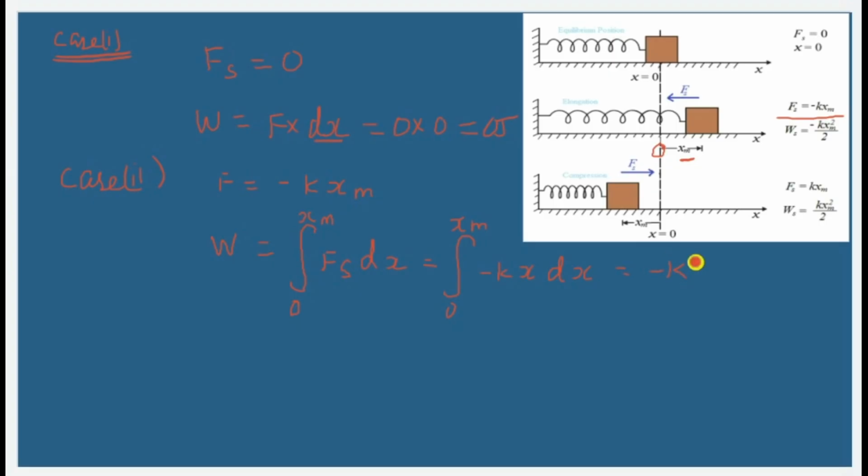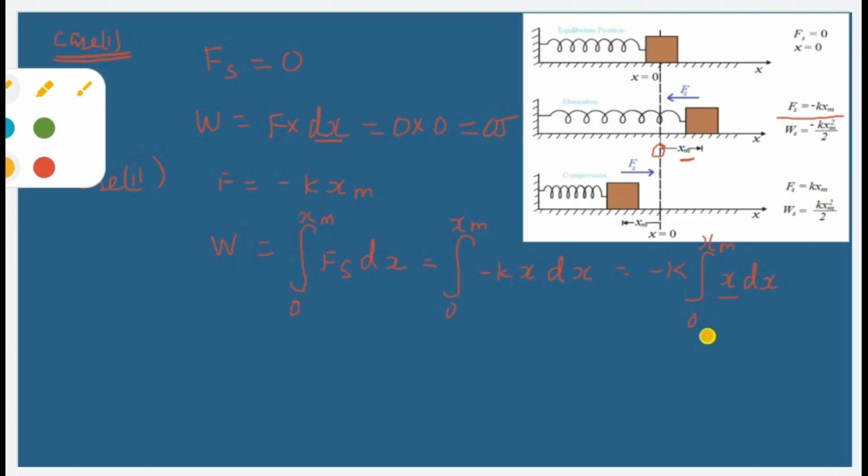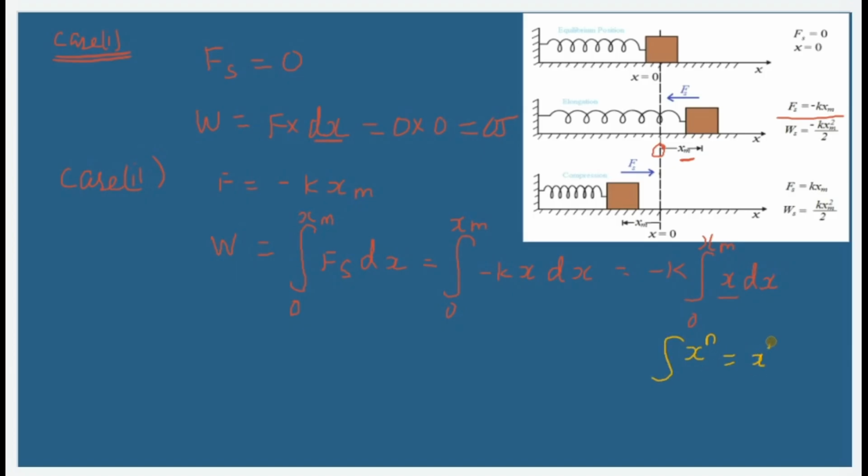K is a constant, so let us take the constant out of this. If I'm taking the constant and minus sign out of it, then I'll be having integral of 0 to xm x dx. So I have to integrate x with respect to dx, where I can use the formula integral of x power n is equal to x power n plus 1 divided by n plus 1.